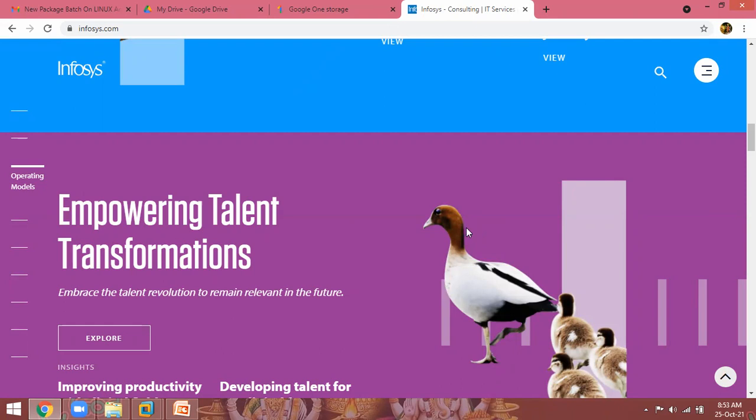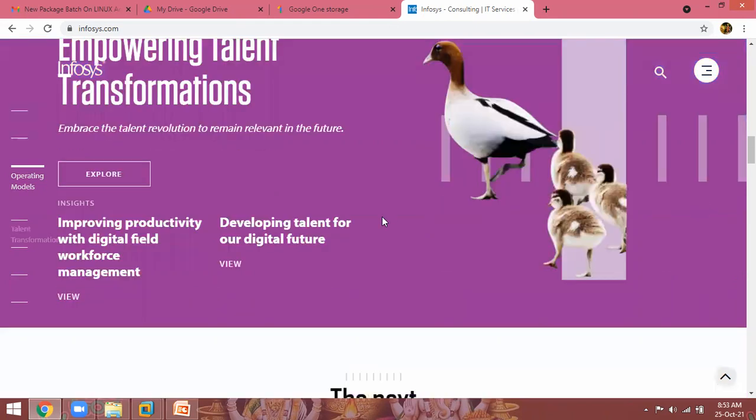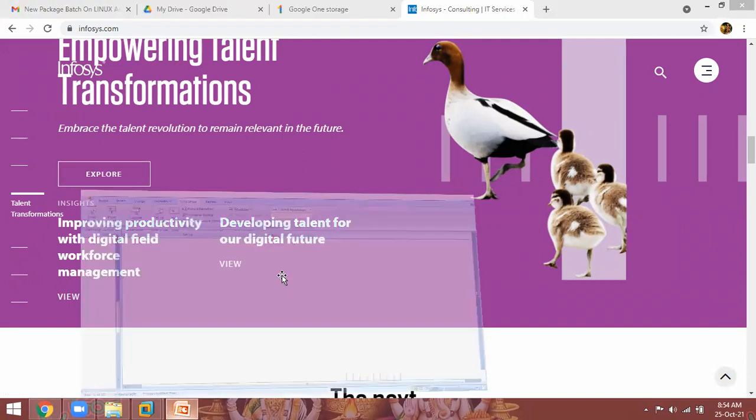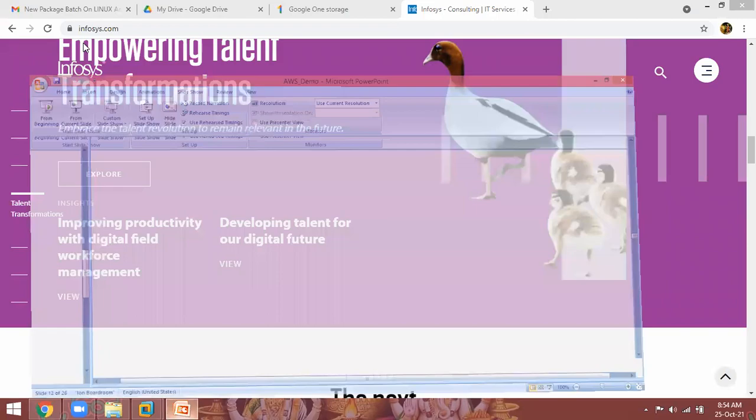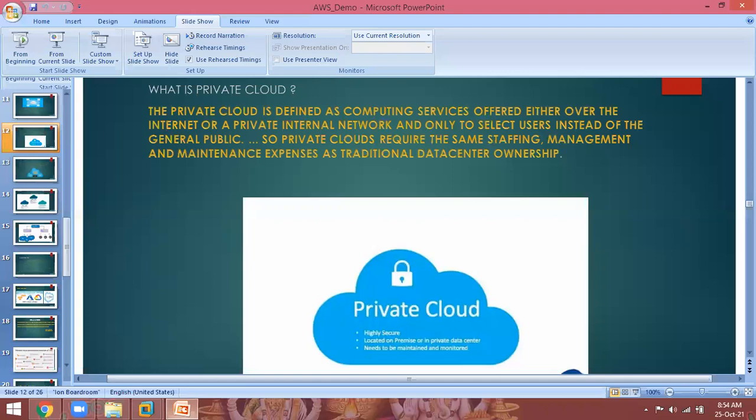See, whatever this website is there, every time they are going to update this one. So how is it updating? In the background, there is a private server, developers are there. They are developing some updates. They will make it available to the public. So these public servers and private servers should communicate. For that, they are going to use hybrid cloud.